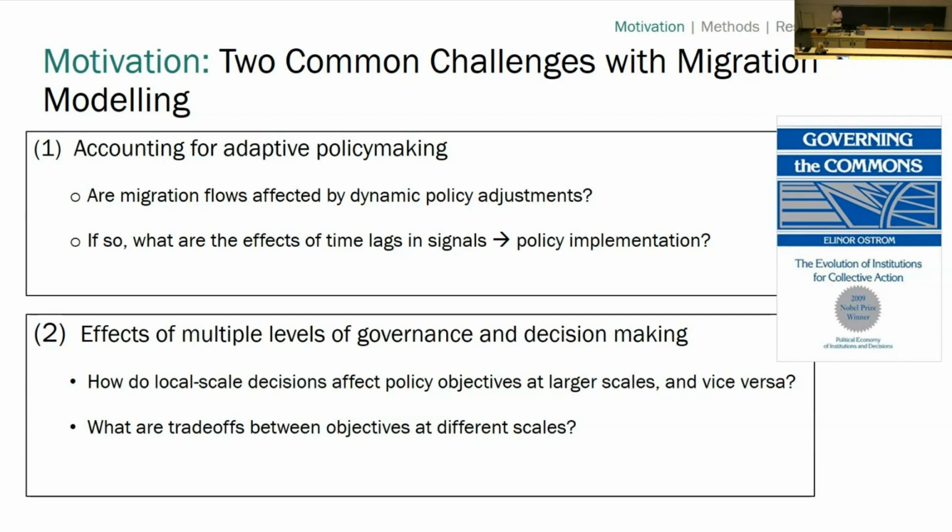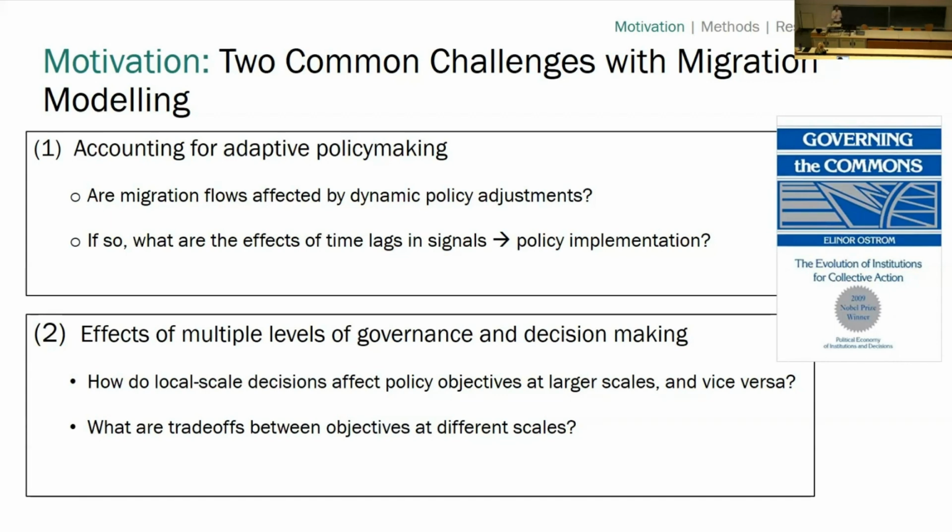But also we know in the real world that policymakers can keep updating their actions in response to what they see. And also that process can be very messy. There's a lot of contestation between different ministries. There might be time lags in terms of signals to when policies actually get implemented. So we want to see how accounting for this affects what we see in terms of migration responses through these models.